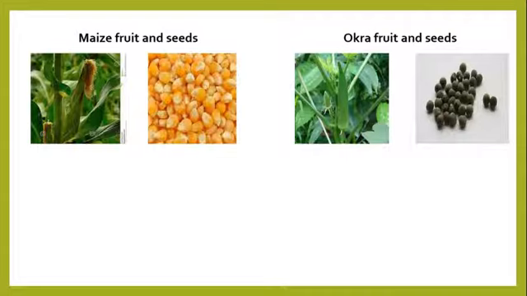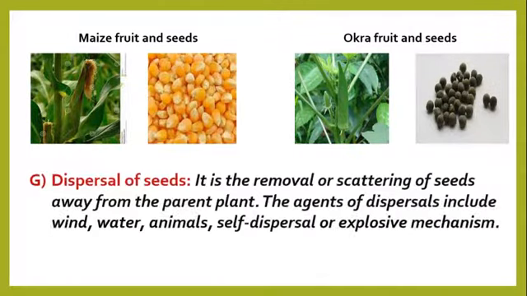Now from here, we'll look at the next stage. Can you guess the next stage? After seed matures and the fruit matures, what is the next stage? All right, it is dispersal of seeds. Dispersal of seeds is the removal or scattering of seeds away from the parent plant.